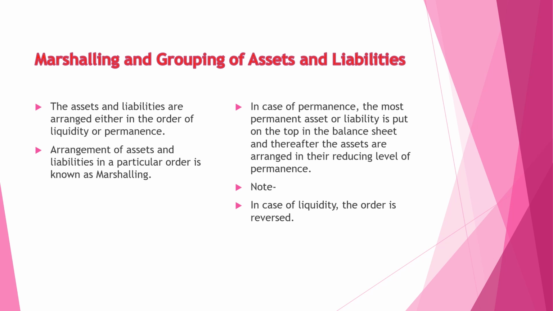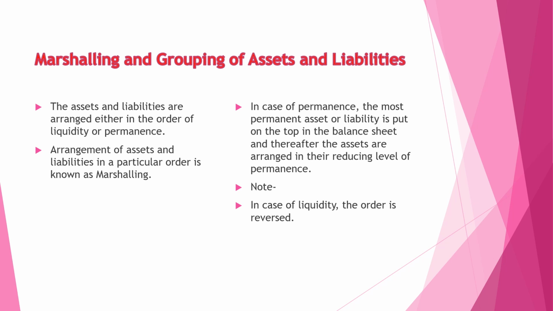What is marshalling and grouping of assets and liabilities? Arrangement either in order of liquidity or permanency is called marshalling, and in case of grouping, current assets and fixed assets are grouped under a particular head. Arrangement of assets and liabilities in a particular order is known as marshalling.